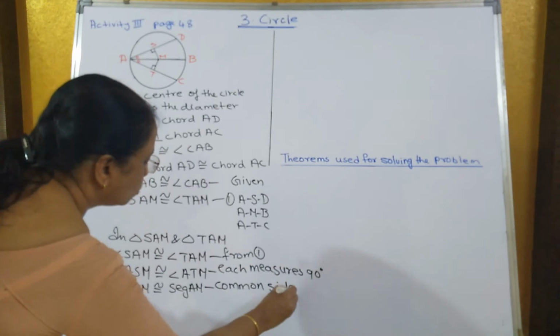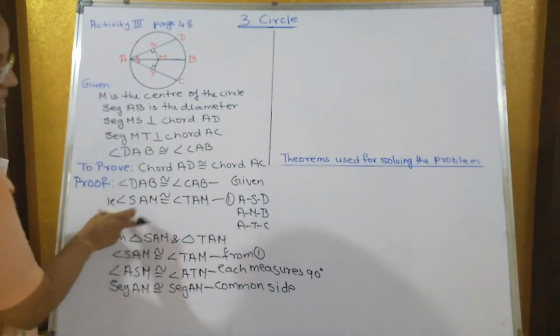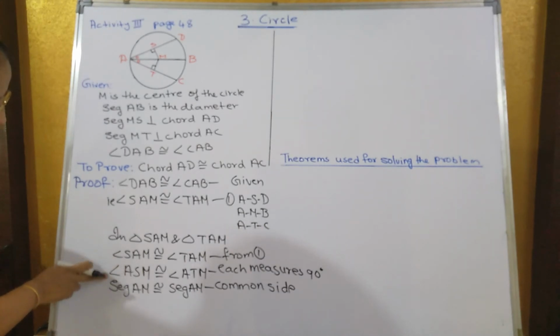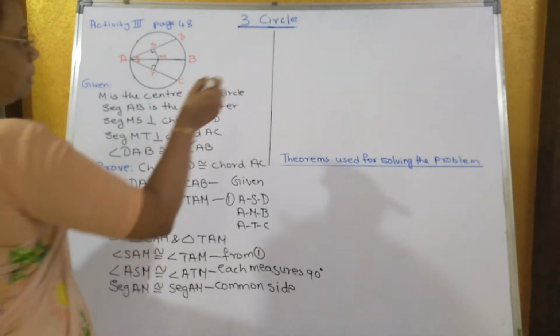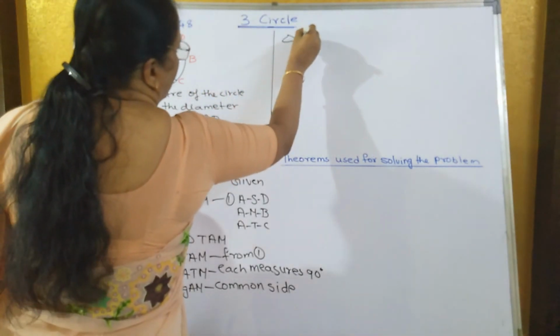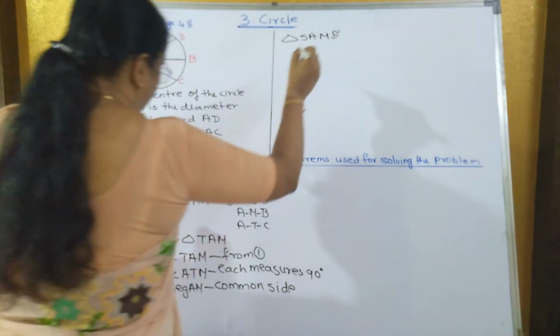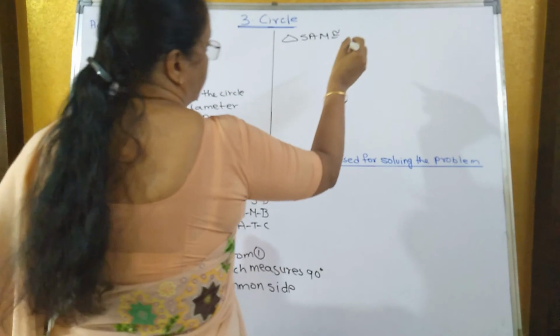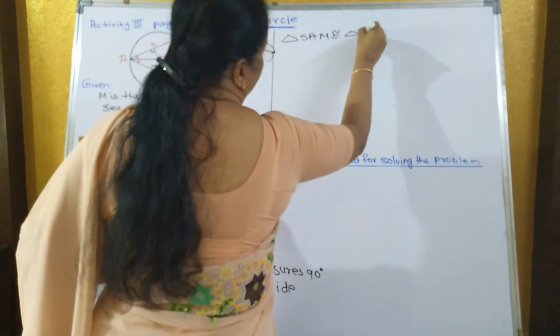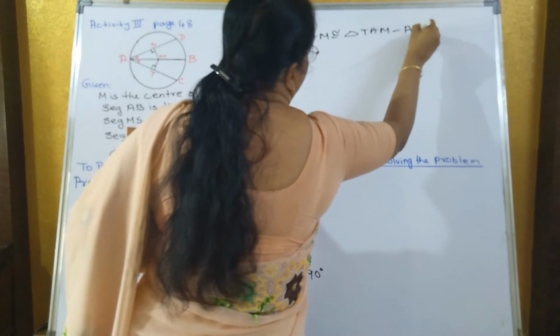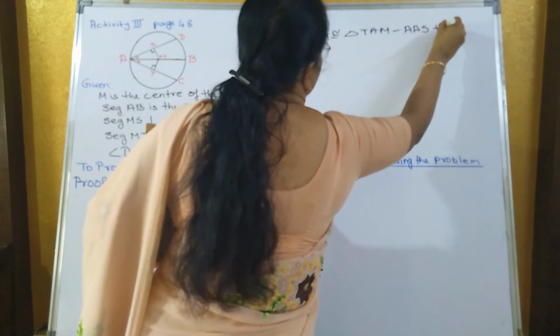Therefore, triangle SAM is congruent to triangle TAM by which test? AAS, angle angle side. So by the AAS test, triangle SAM is congruent to triangle TAM by the AAS test of congruency.